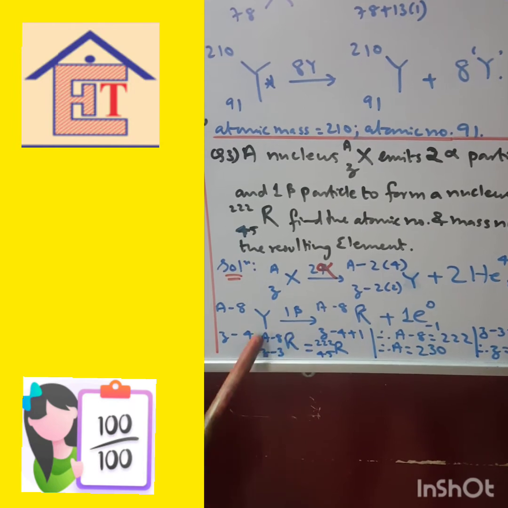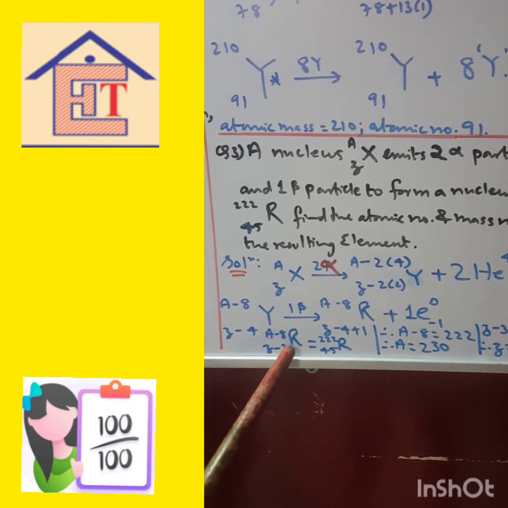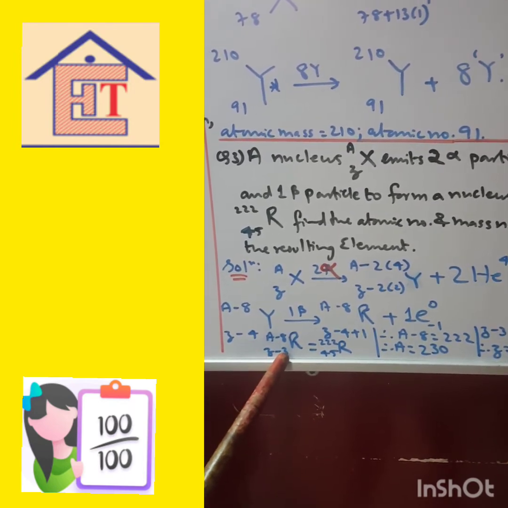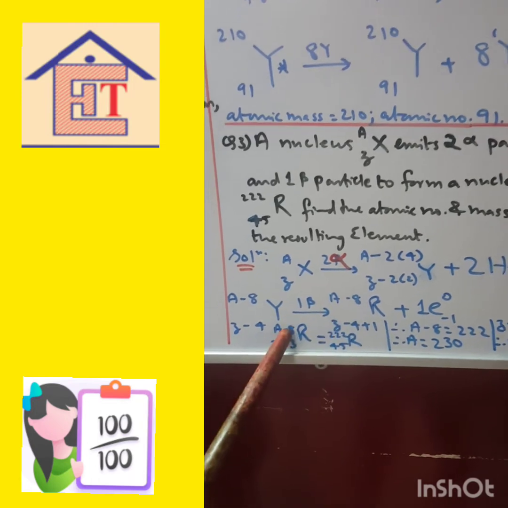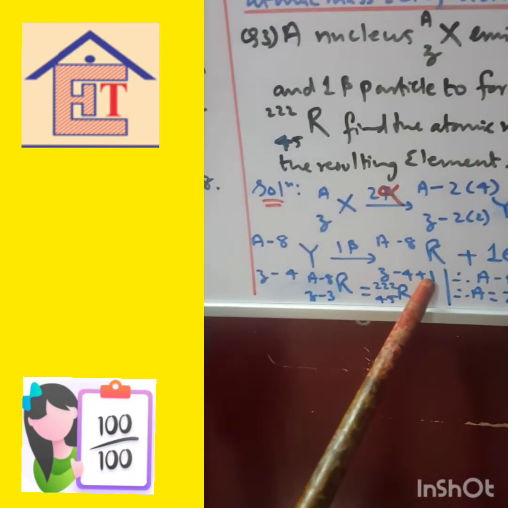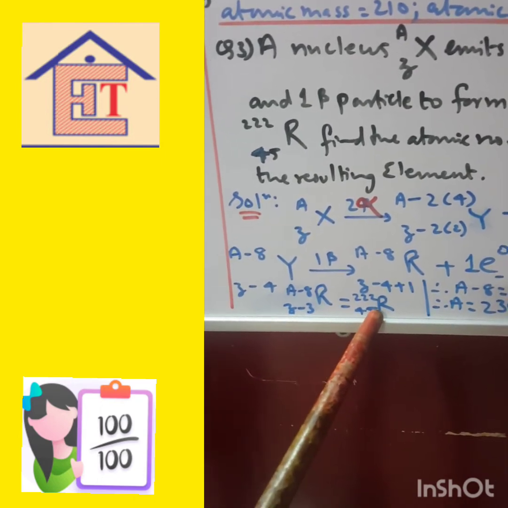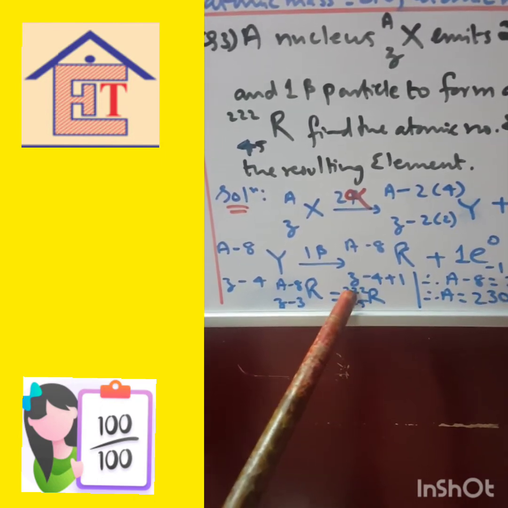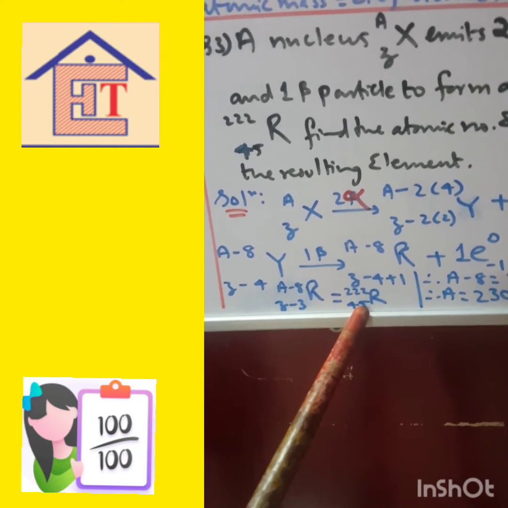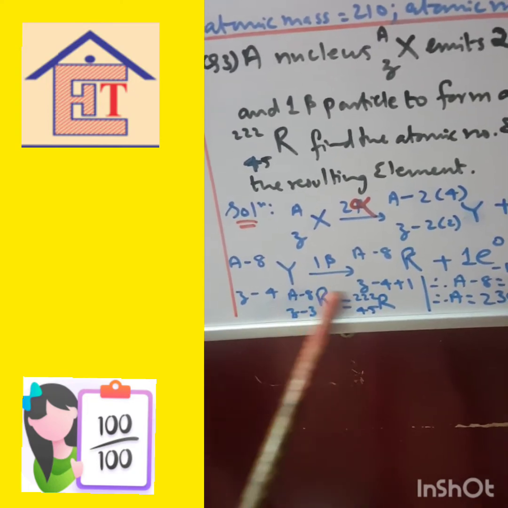That is this. See, A minus 8 and Z minus 3. This top one you take over here, and the bottom one Z minus 4 plus 1, that is Z minus 3. And they have given the answer also. If you check the resulting element, they have given 222 and over here it is 45. So then you compare both of them.